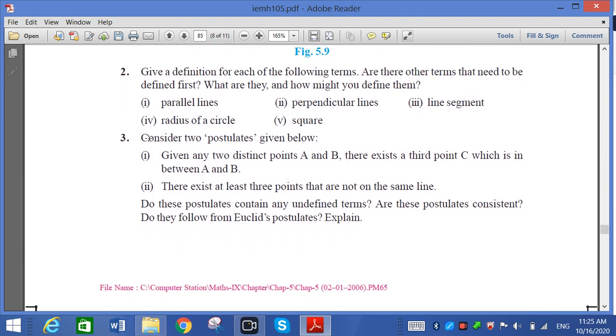Give a definition for each of the following terms. Are there other terms that need to be defined first? What are they? How might you define them?